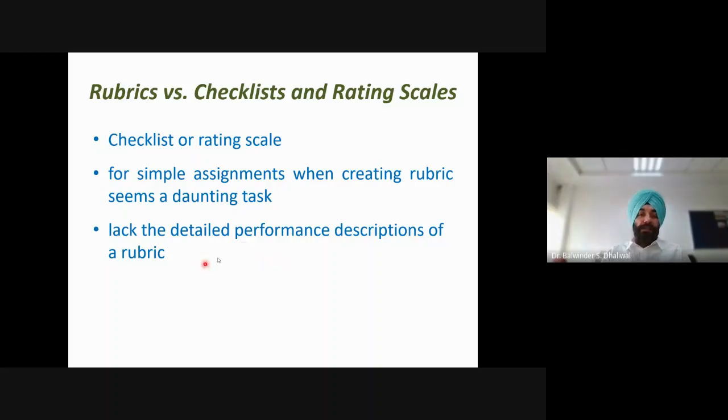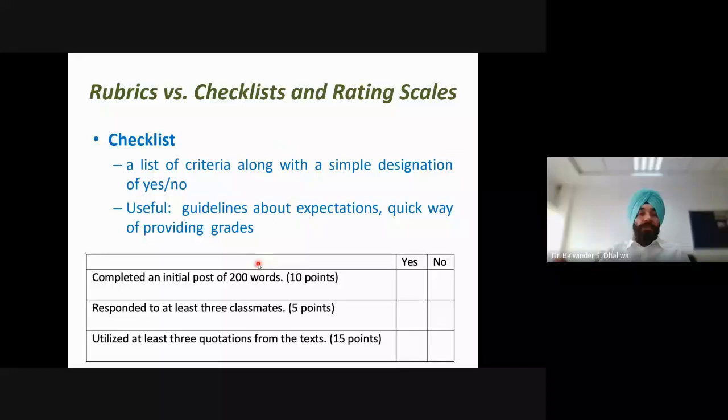These two, checklist and rating scale, lack the detailed performance descriptions of a rubric. One of the major differences between these tools and rubrics is that detailed performance descriptions are not there in these other tools. For example, this is a checklist. A checklist means a list of criteria along with a simple designation of yes or no. Here we just have to enter yes or no, and we have to award marks depending on yes or no.